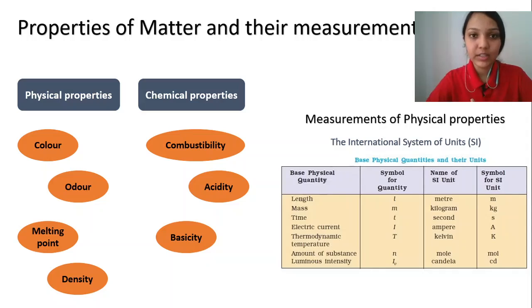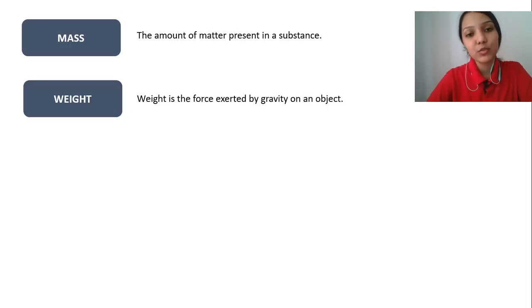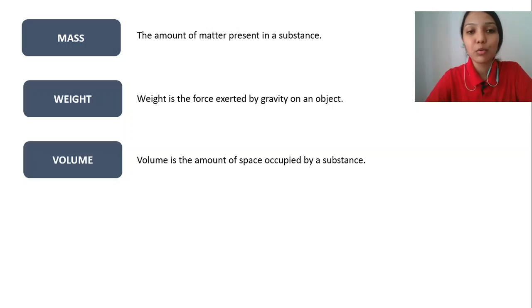For length, the unit is meter, for mass it is kilogram, for time it is second, for electric current it's ampere, for temperature it's Kelvin, for amount of substance it's mole, and for luminous intensity it's candela. Next, mass is nothing but the amount of matter present in the substance, while weight is the force exerted by gravity on an object.